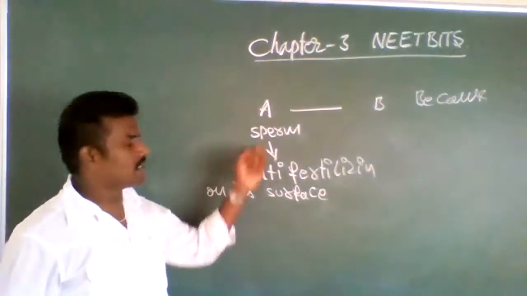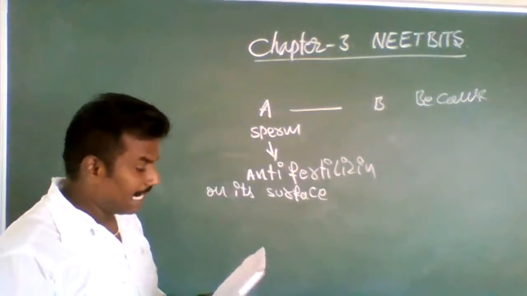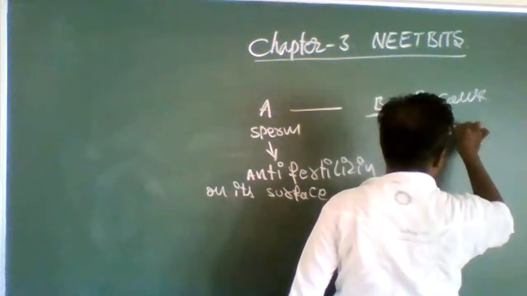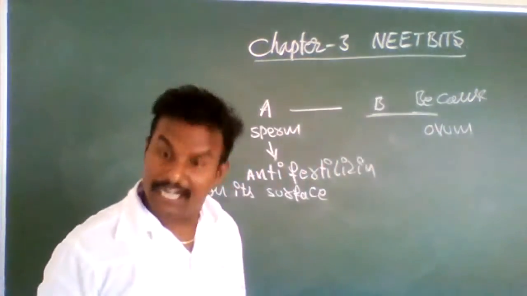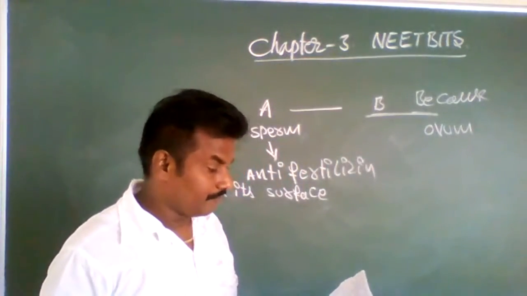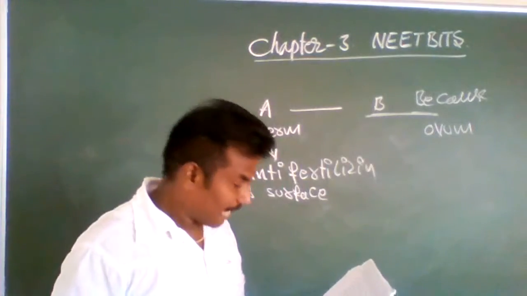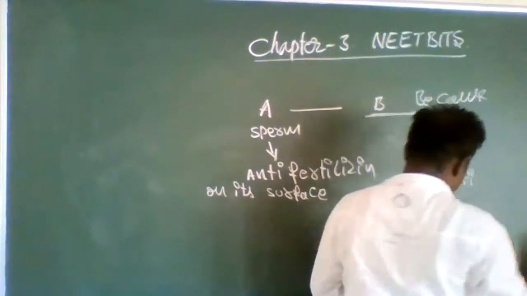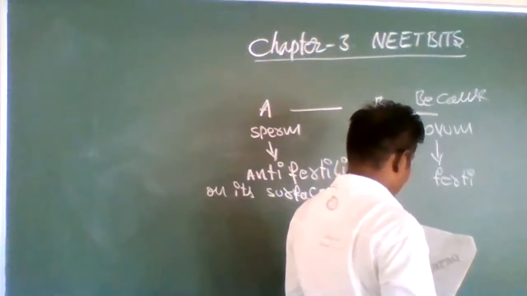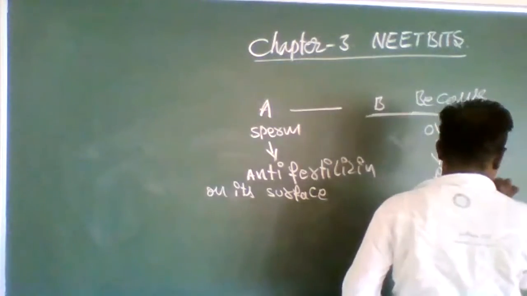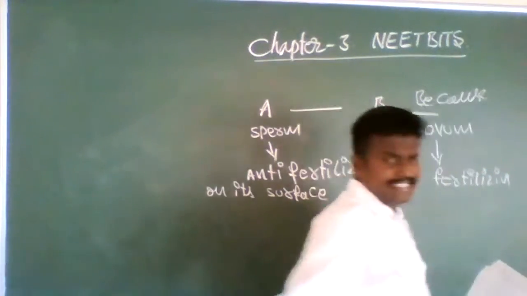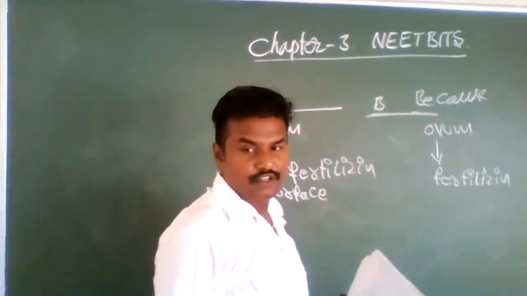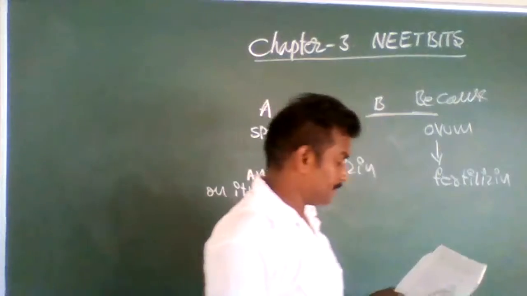On its means on the sperm surface. And the ovum, within the bracket the egg, has fertilizin. Okay, ovum contains fertilizin.